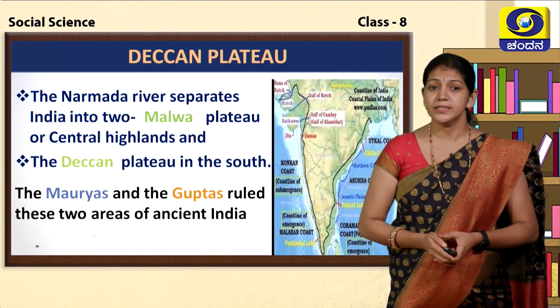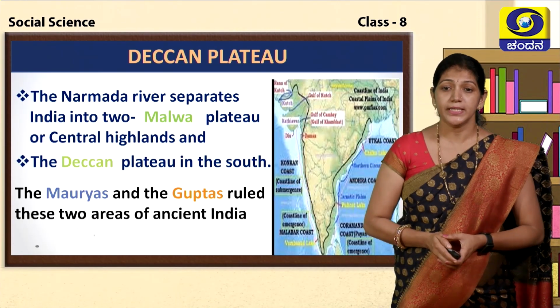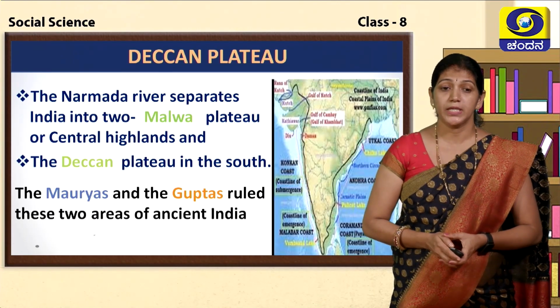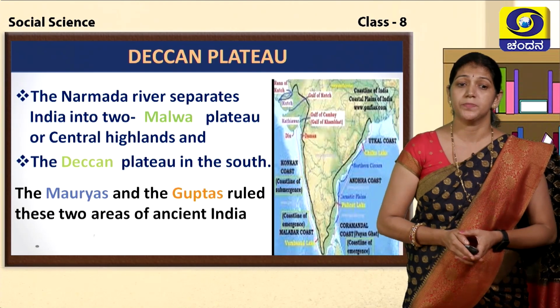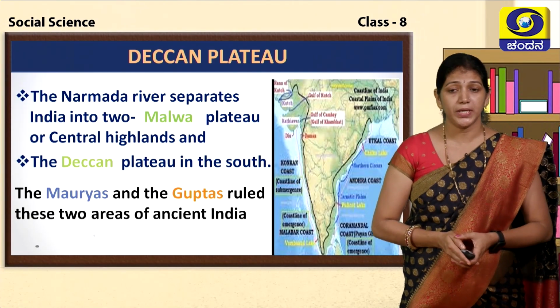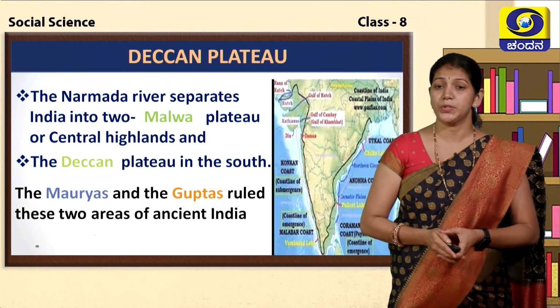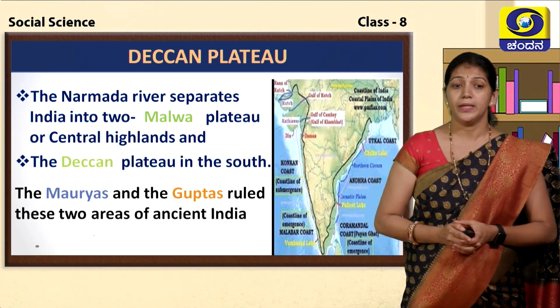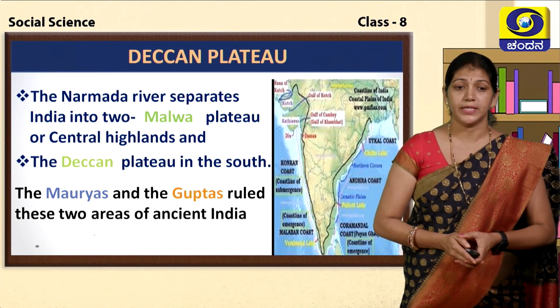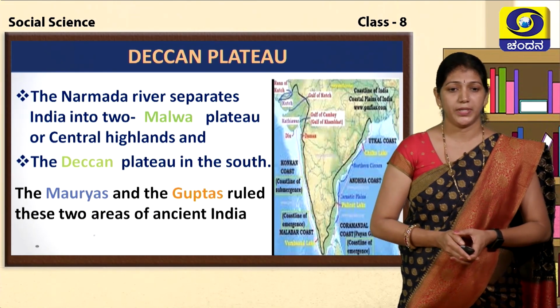And in this Deccan Plateau, many kingdoms flourished, especially the first Indian kingdom, that is the Mauryan Empire, and the Guptas. They ruled in these plains, especially on the Deccan Plateau. It is very famous for the important kingdoms, that is the Mauryas and Guptas.